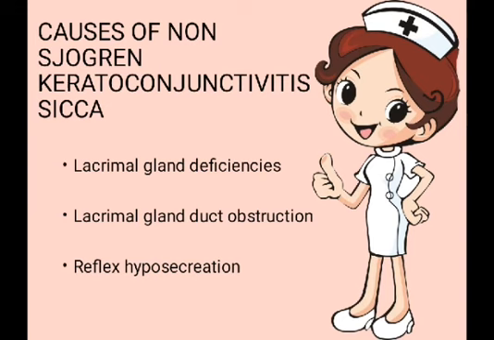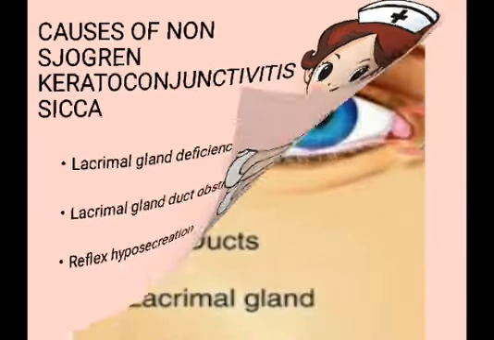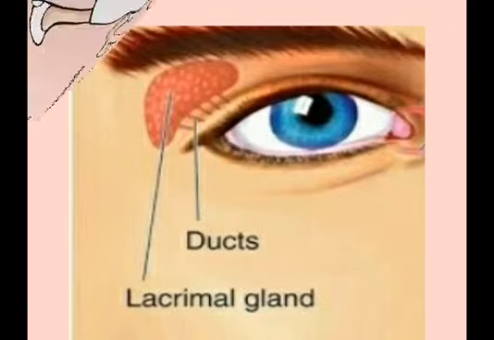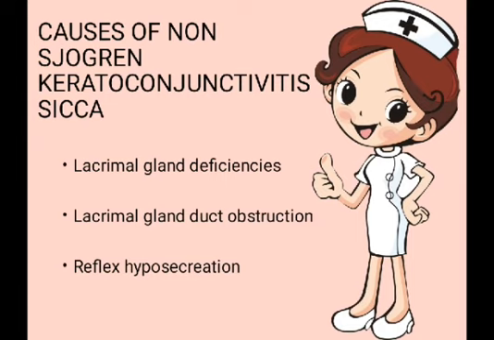The next is lacrimal gland duct obstruction. This is the lacrimal gland duct, and its function is to take the tears from the lacrimal gland and transmit them to the surface of the eye. So both are very important glands. The second condition is lacrimal gland duct obstruction. In some persons there is an obstruction in the lacrimal gland duct, due to which it doesn't do its proper function. The third cause is reflex hyposecretion, which we will discuss further.